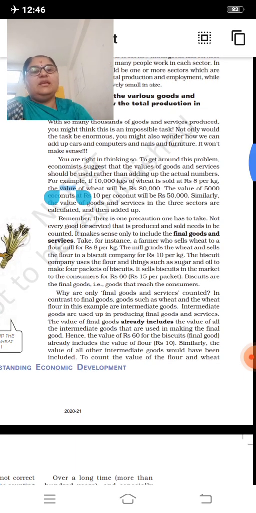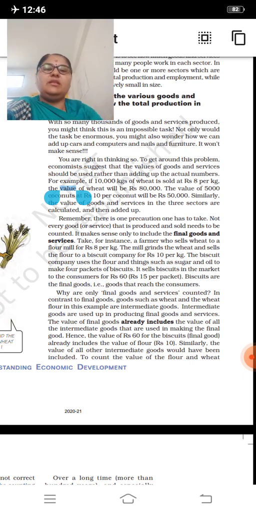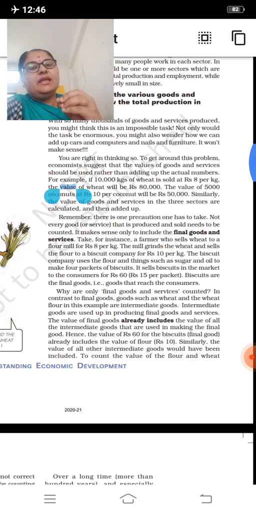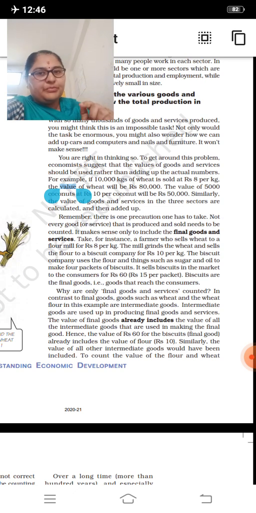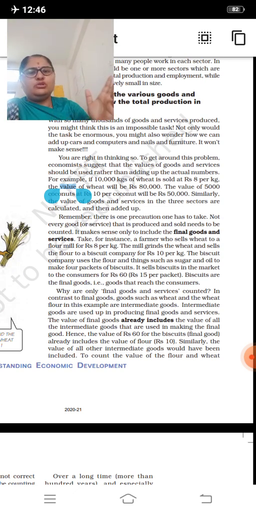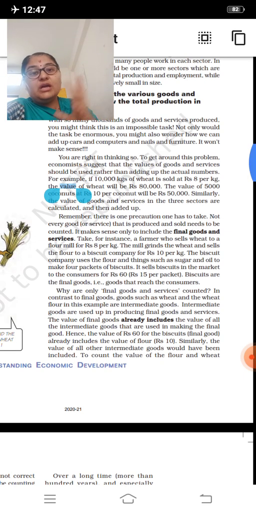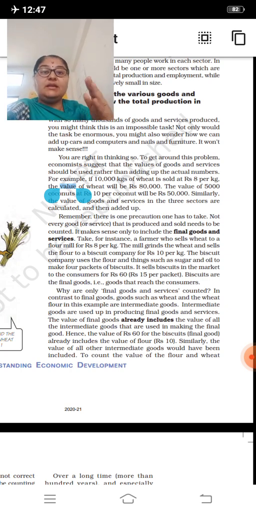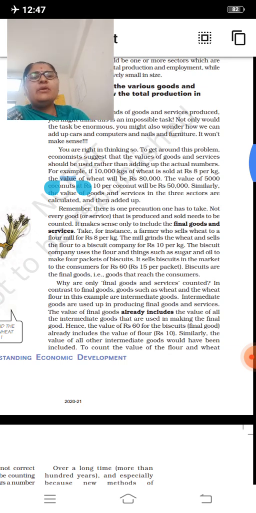Yes, these are the problems. You can't compare the computer with the car, you can't compare the nails. Nails means molegalu. With the furniture, those are different products. You cannot compare them. Right, let us see how to do the comparison between these three sectors, that is the primary sector, secondary sector and the tertiary sector. How can you do it? Let us see now. You are right in thinking.